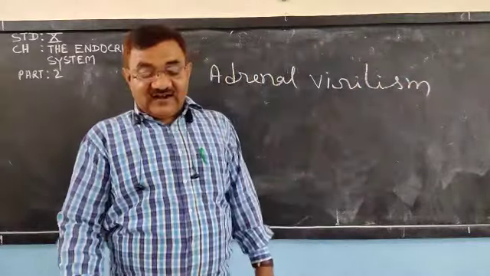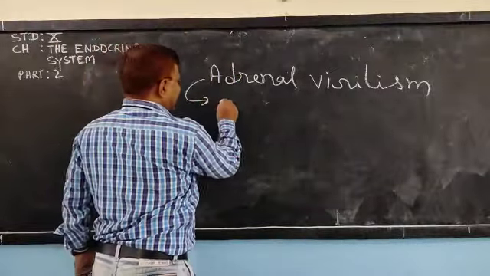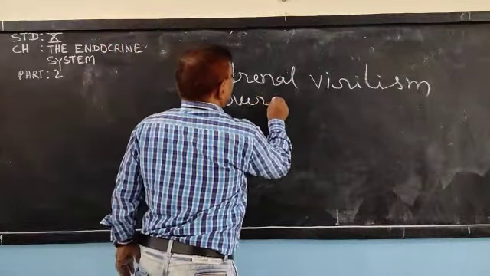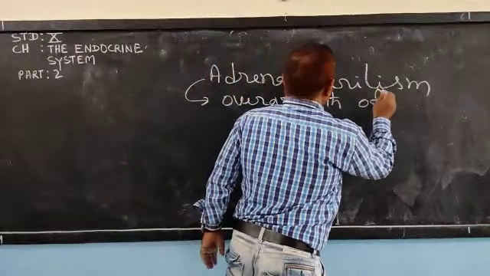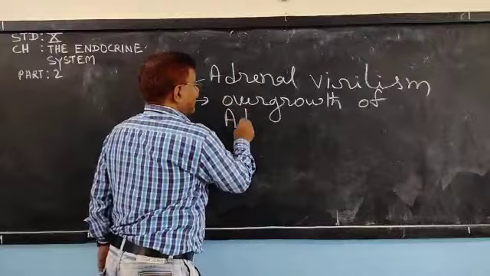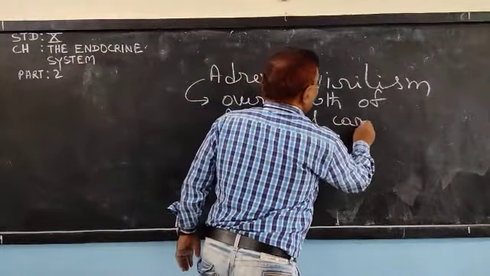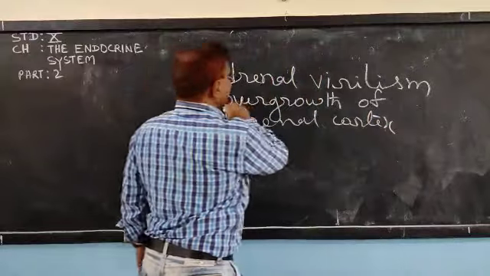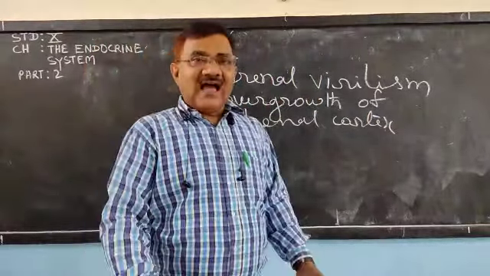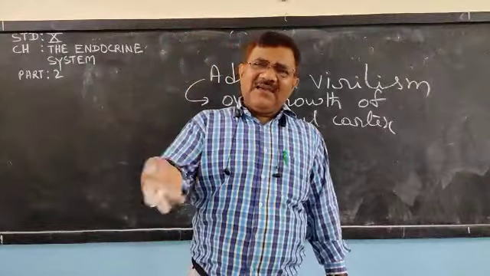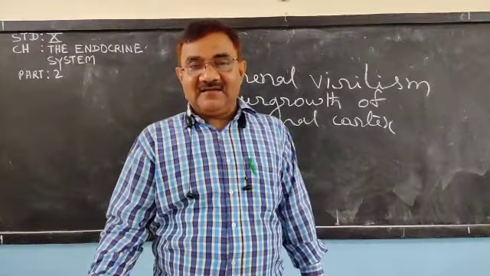Once more, try to understand: it is due to overgrowth of the adrenal cortex. Due to overgrowth of the adrenal cortex, this disease, adrenalism, happens, and male behaves like female and female behaves like male.